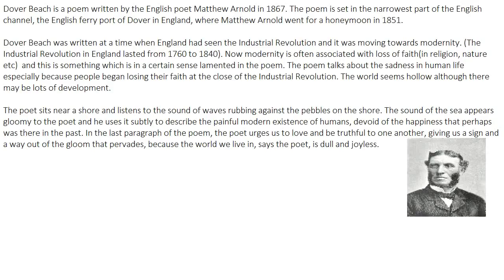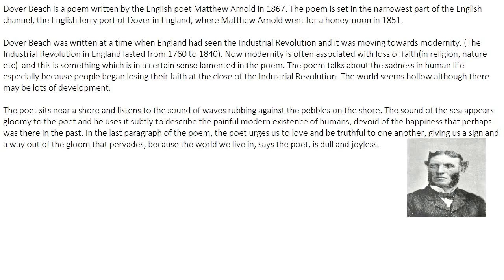Okay, so the poet and his wife are sitting on the English coast, then there is the sea, and then on the other side of the sea is the French coast. So this is the place. You can kind of imagine it in your mind. I'll show you the map in the next slide, which is going to make everything seem more understandable.